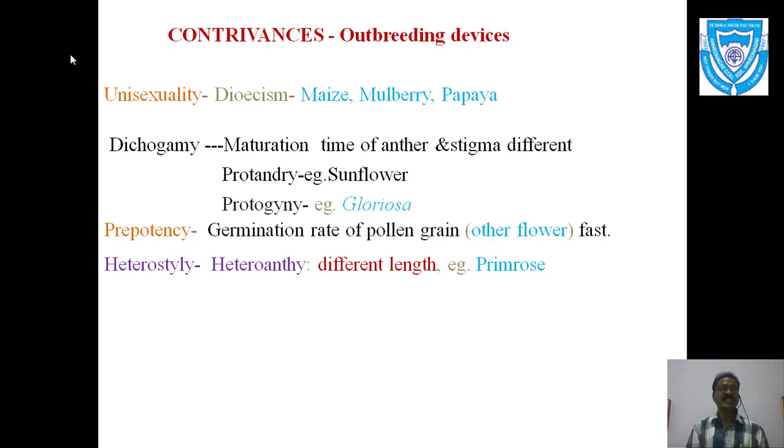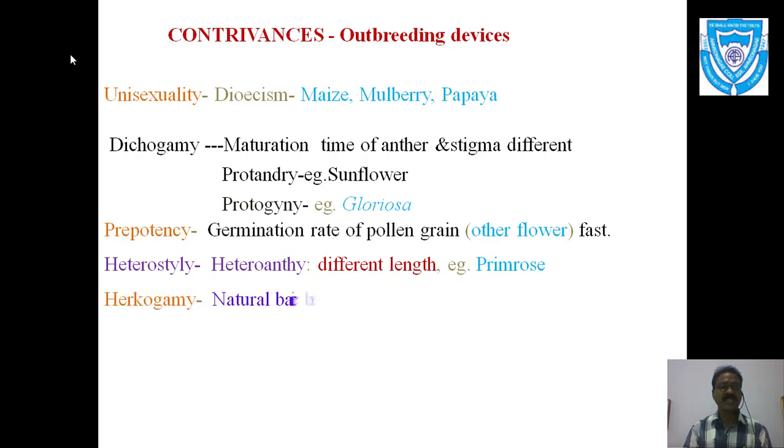So in such a condition, heterostyly, with different lengths of anther and carpel, self pollination is affected but cross pollination is favored, as neighboring pollen grains come to the stigma in this type of flower. The example is primrose.